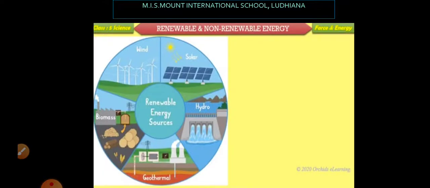Now all these energy sources can be categorized into renewable and non-renewable energy sources. If you look carefully at this picture, wind energy, solar energy, water energy, geothermal energy and biomass, these all are the renewable sources of energy. Renewable sources of energy, they don't get finished with human usage.